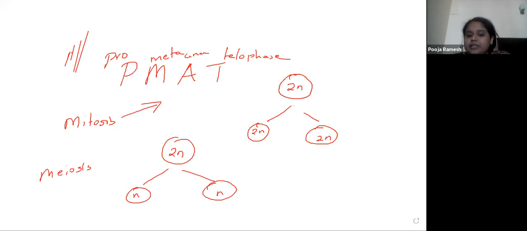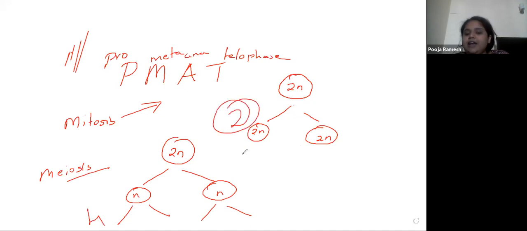But for this to happen, this will happen in two stages. This will further undergo division like this. So at the end of meiosis, you're going to have four daughter cells. At the end of mitosis, you're going to have two daughter cells. Just give me a second.